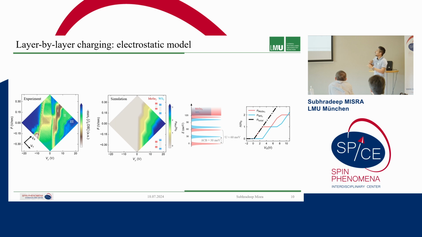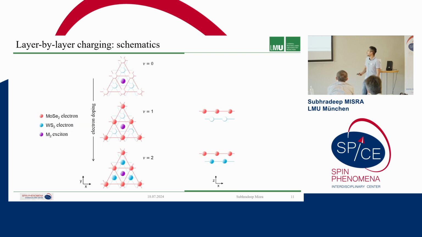So we have a layer by layer charging in our system, so that when we try to put electrons in the system, or we try to dope the system, the first few electrons will go to the molybdenum diselenide layer until we reach 1 electron per moiré lattice, and then we fill out the tungsten layer and so on. And in this picture, as you can see, we can reproduce most of the behavior that we see. So this was a very interesting result for us, that we could finally understand the hyperspectral data and had a very good intuitive understanding of how the charging occurs in the system.